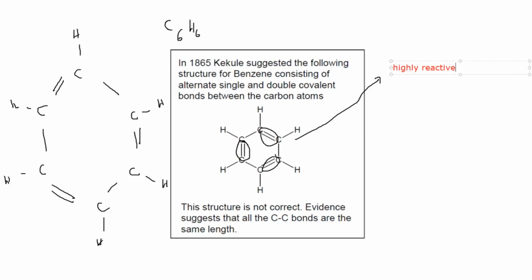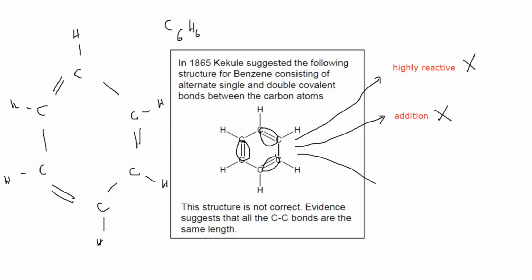We have to heat the benzene to about 60 degrees centigrade to start the reaction. It is 50 to 60 or 40 to 60, varying with the different compounds attached to a benzene ring. So it should be highly reactive, but benzene is not highly reactive. According to Kekulé's structure, because there's a double bond, there should be addition reactions. But practically benzene does not undergo addition reactions, it undergoes substitution reactions.